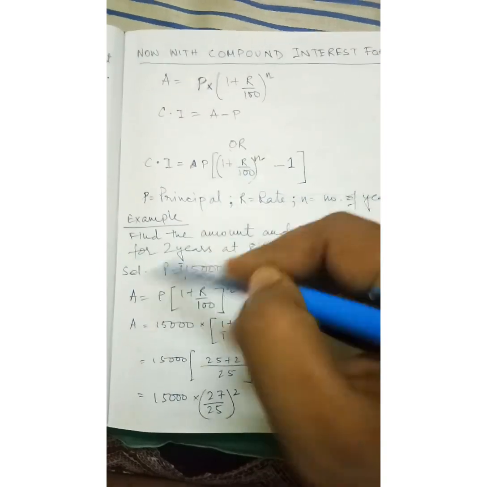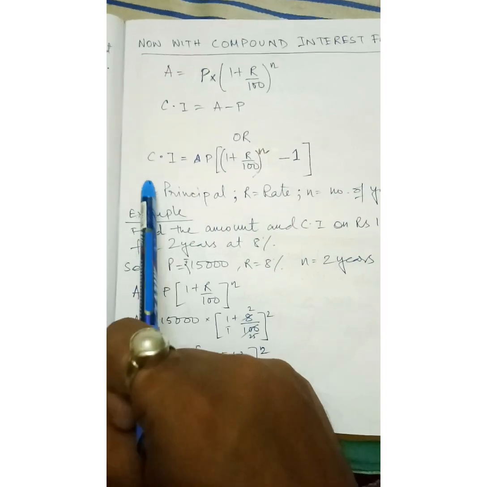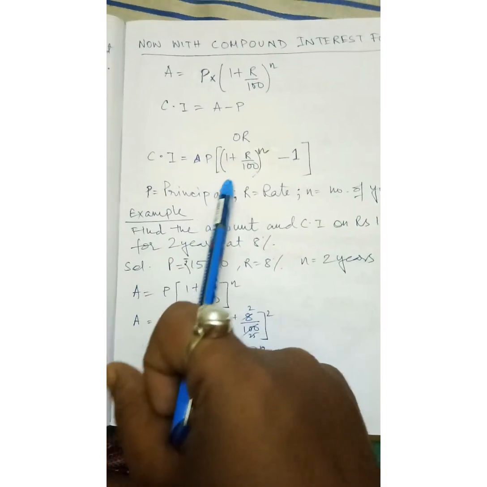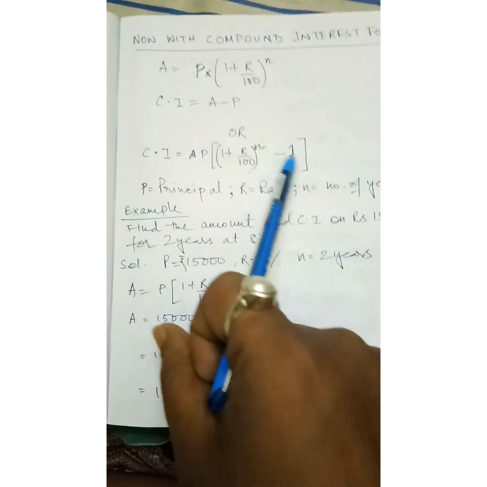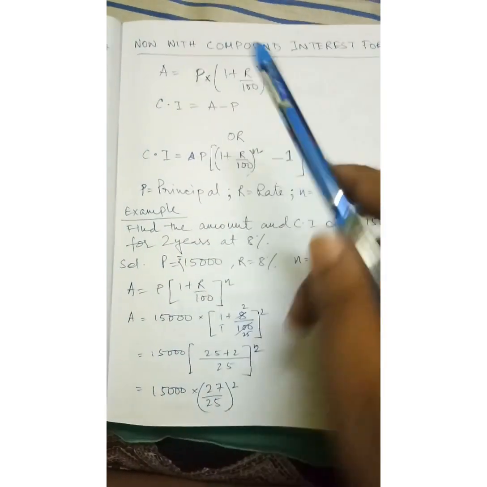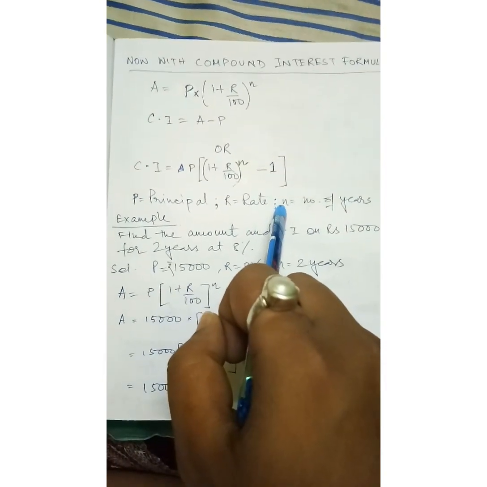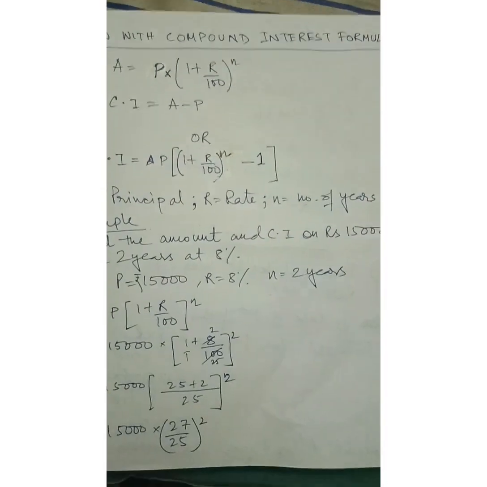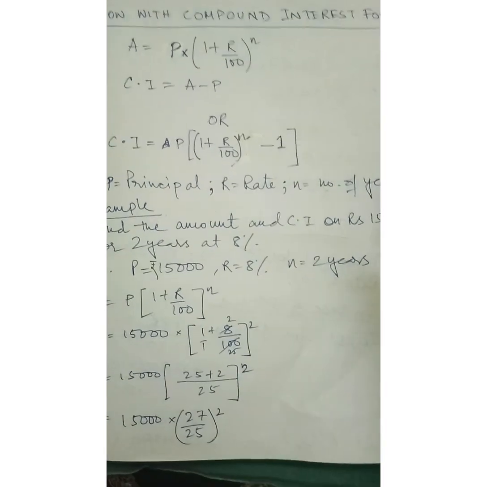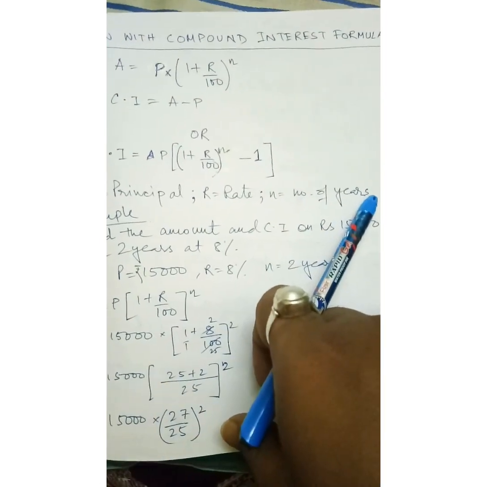Now if you want to do it more directly, without going through the amount part, you can use this one also: CI equals P into, in bracket, 1 plus R by 100 to the power n, minus 1, bracket close. Here P is principal, R is rate, and n is number of years. You have already seen how many years are given in the question, such as 2 years, 3 years, 4 years. The number of years will be 2 or 3, like that.